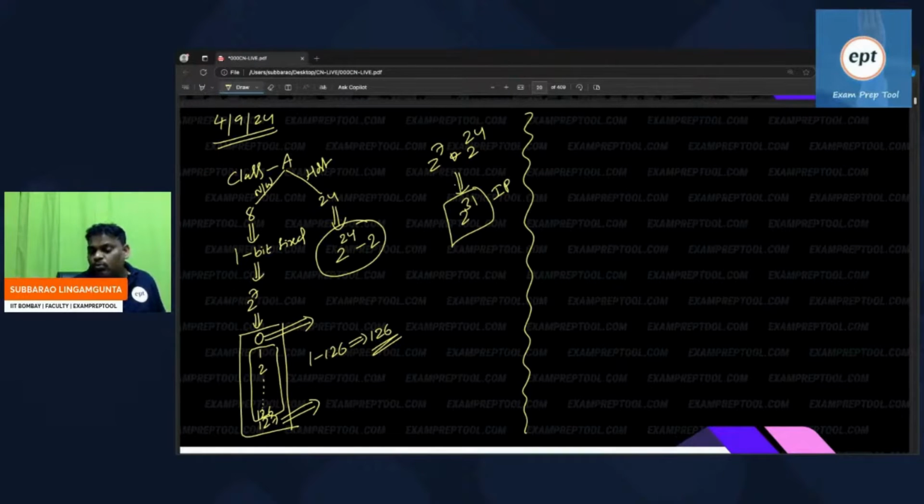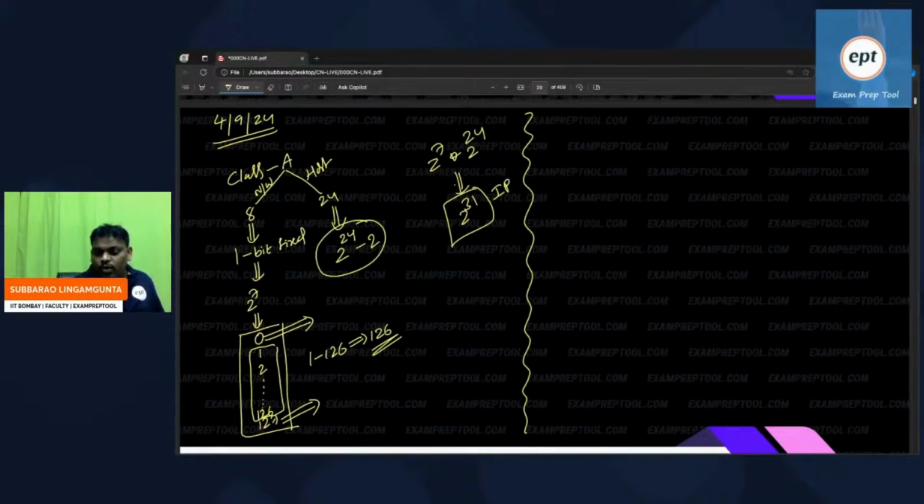But you cannot give network 0 for host purpose, and network 127 also you cannot use for host purpose.